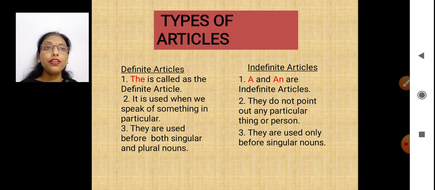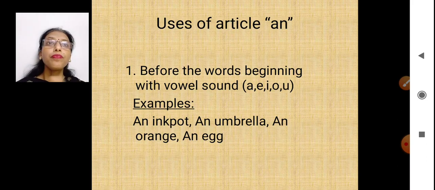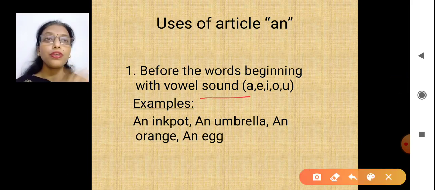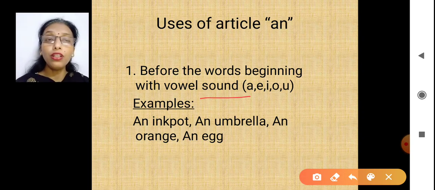Yes. Now a and an are used with only singular nouns. An apple, a banana, yes, a car, a house, a friend, an egg, an umbrella, only with singular nouns. Now let's see where we use the article an. Yes, it is used before a vowel sound. Vowel sound, not vowel letter. That sound should be of A, E, I, O and U.